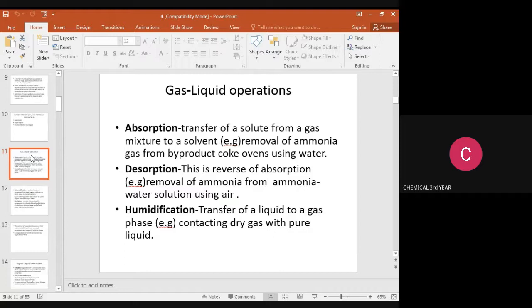The next one is humidification, the transfer of a component from the liquid to the gas phase. In this operation, the component is transferred from liquid to gas by contacting dry gas with pure liquid. This process is humidification. Example: air conditioning.